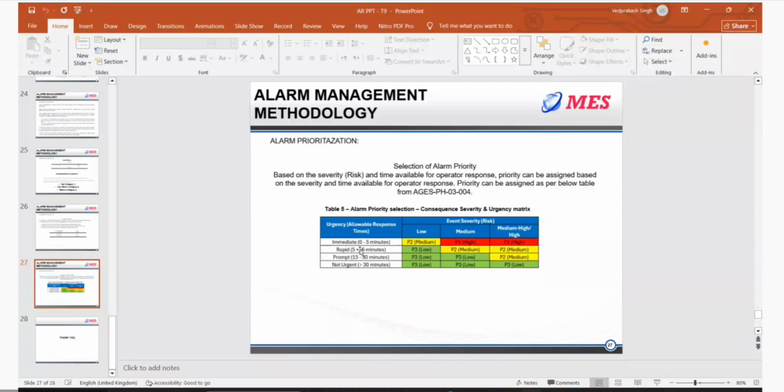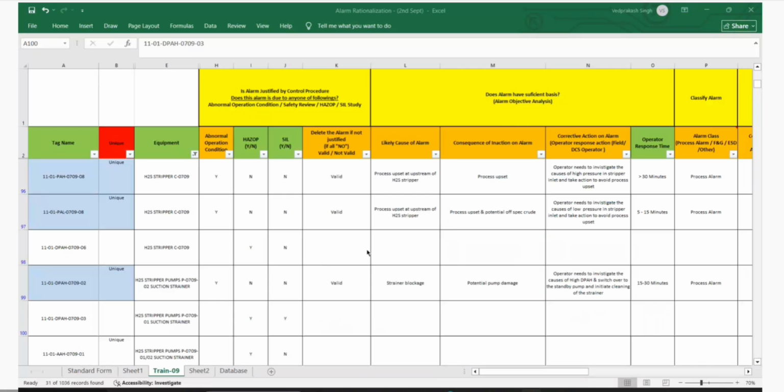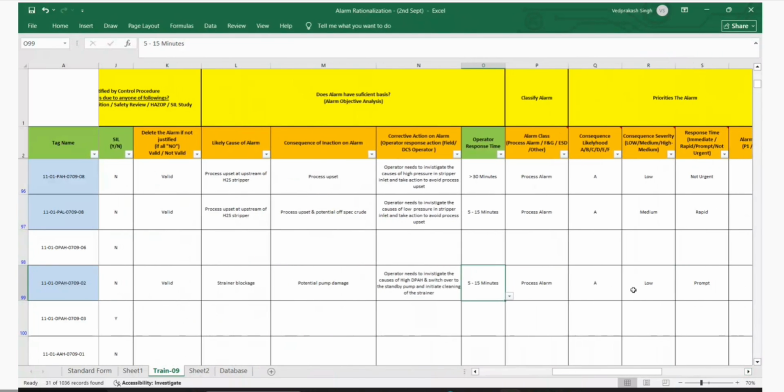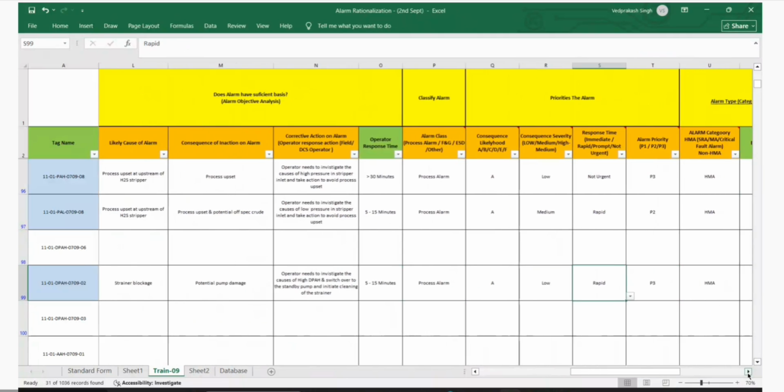Okay, you can put rapid for the pumps, let's say, and low, because this is one pump only, right? No problem. It will damage one pump if you don't do anything. No problem. So low and rapid will be P3 only. P3. Yeah.